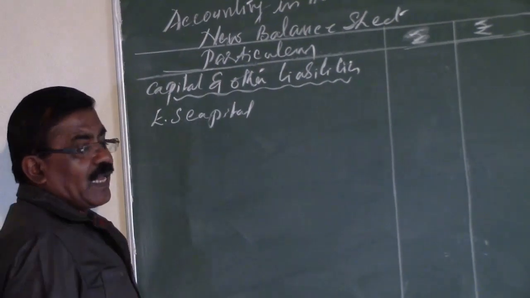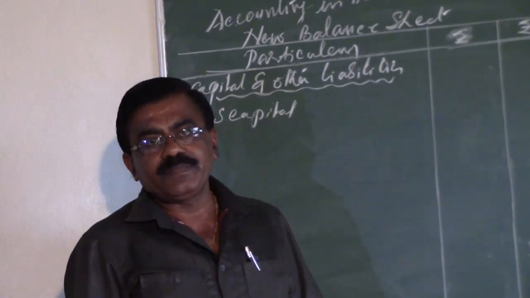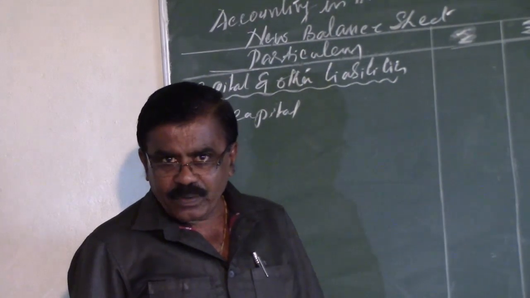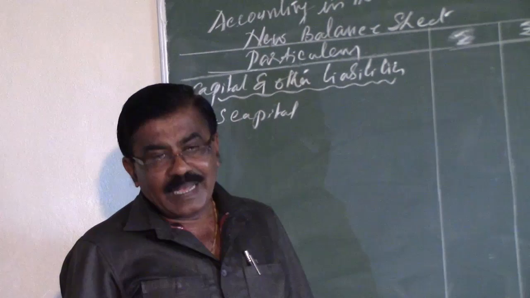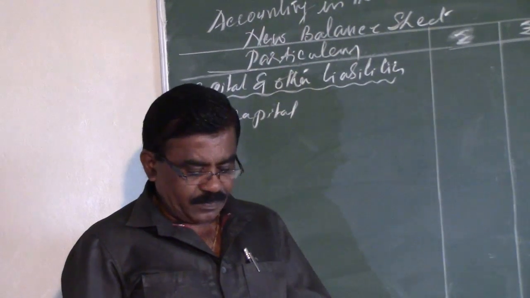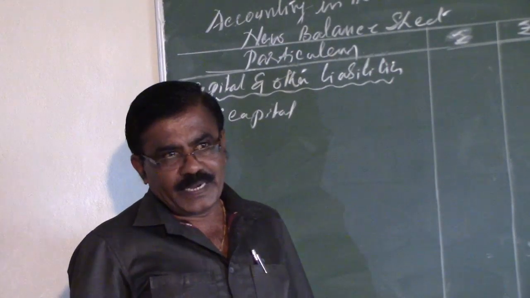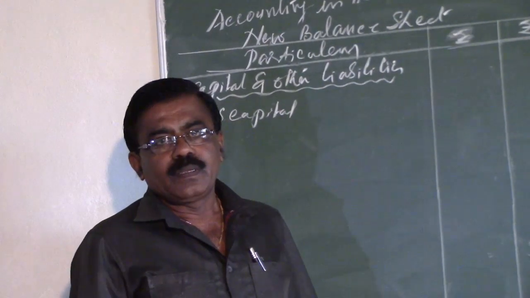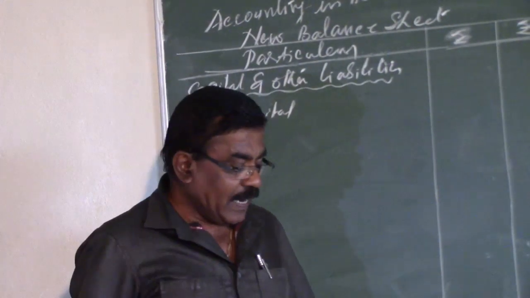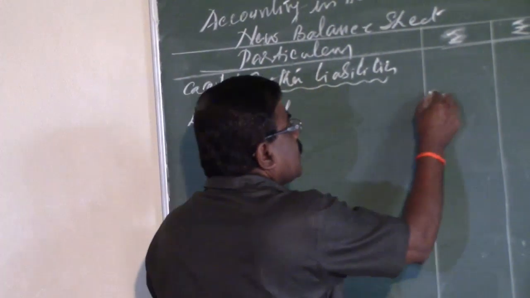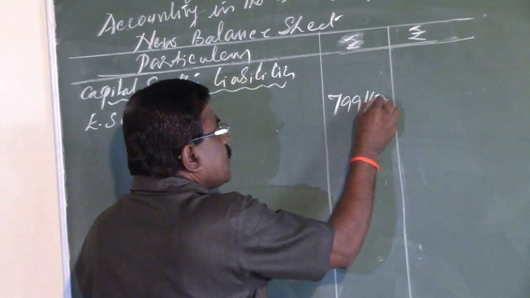Here equity share capital is the total of the payment made in the purchase consideration, the payment made to the debenture holders, and the payment made to the creditors in the settlement. In total it is 7,99,167.